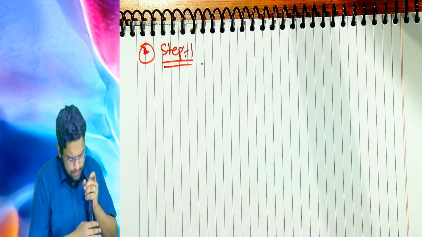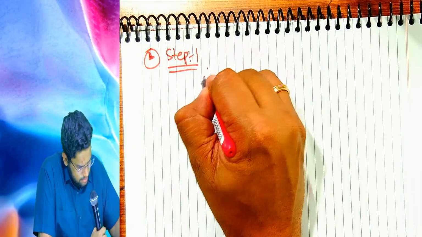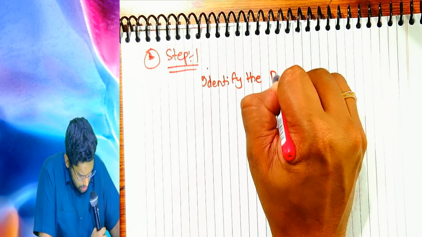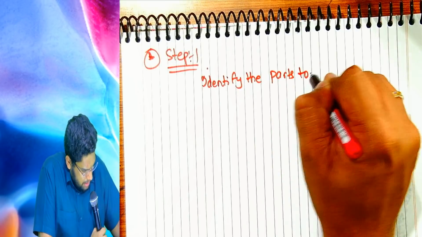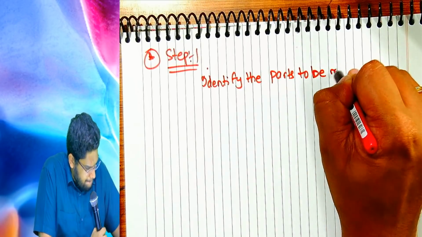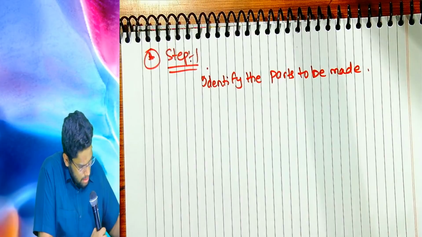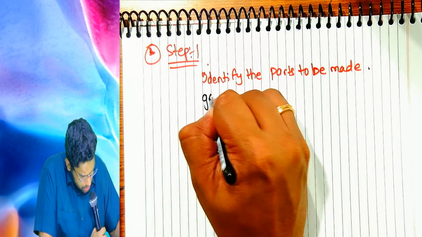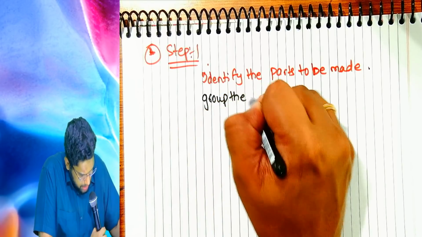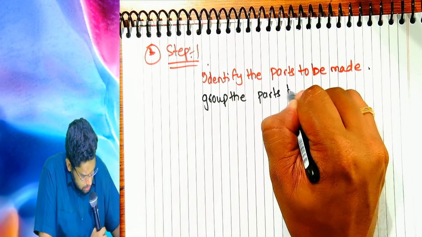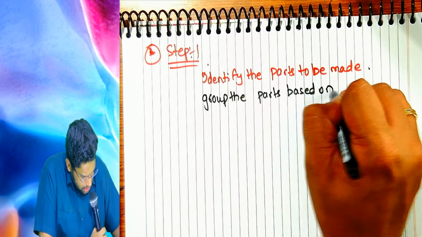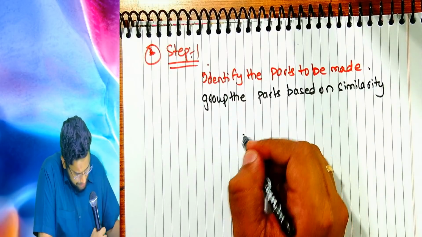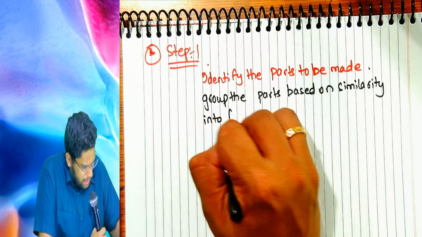Step number 1, write down: Identify the parts to be made. Group the parts based on similarity into families.